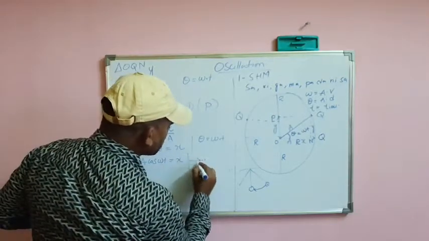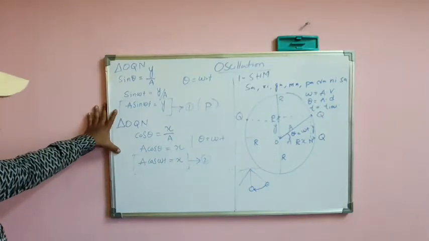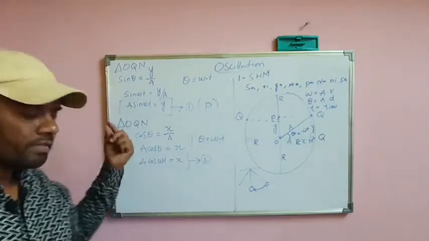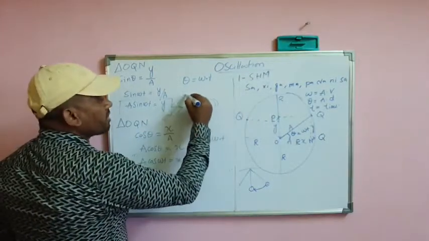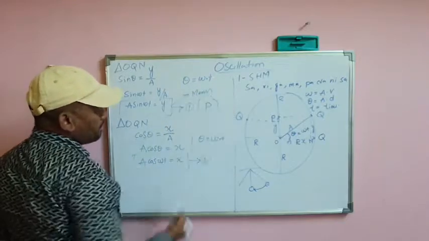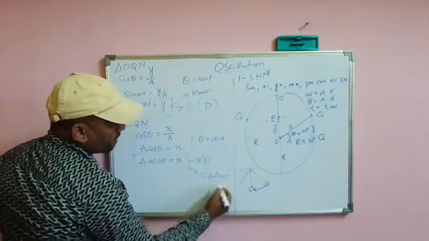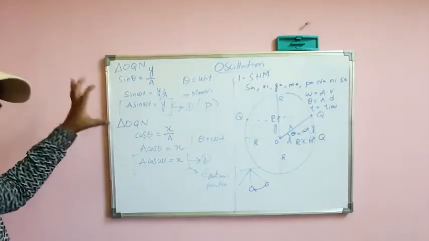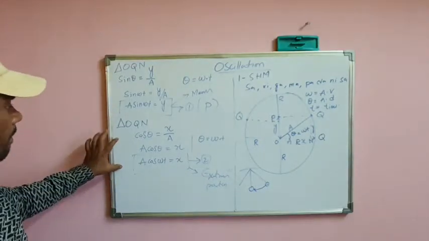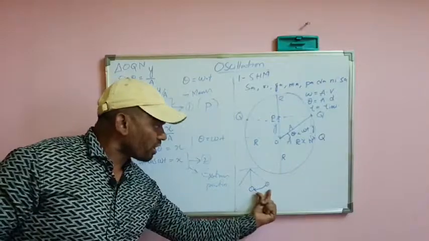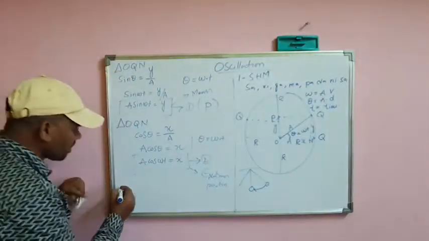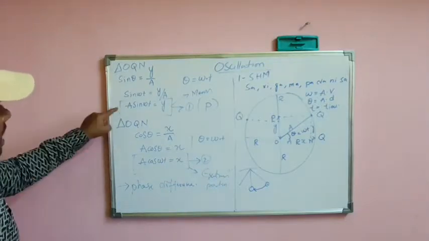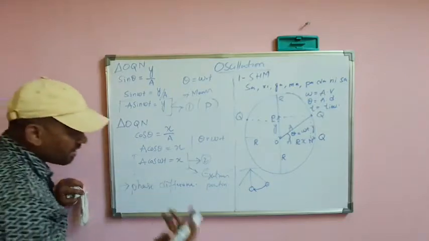This is equation 2. Why are we getting two different equations here? a sine omega t is equal to y, a cos omega t is equal to x. The main difference is that in one the particle is starting from the mean position, and in the other the particle is starting from the extreme position. Both are representing oscillatory motion, but the second one is referring to starting from the extreme position, which we call the phase difference. What is the phase difference between a sine omega t is equal to y and a cos omega t is equal to x? That is very simple.